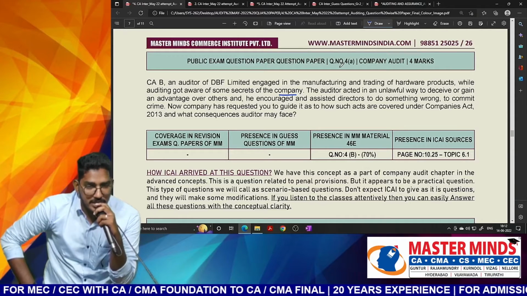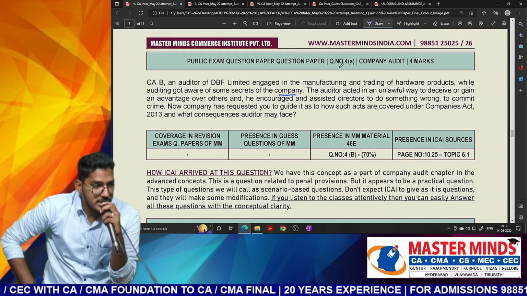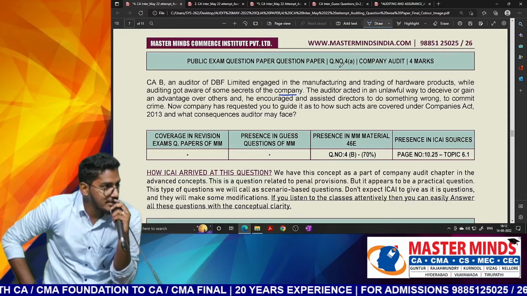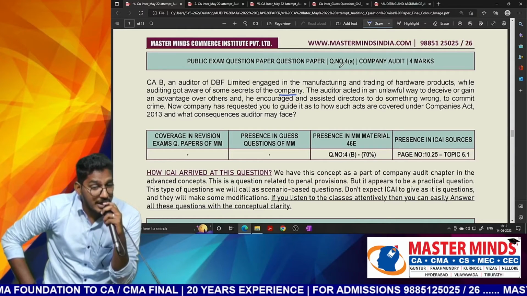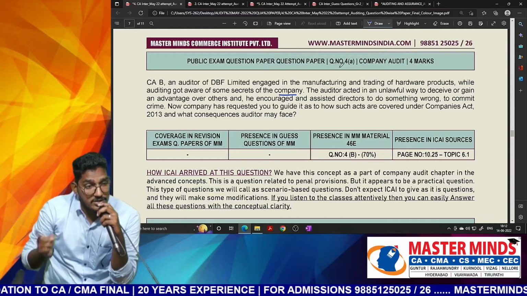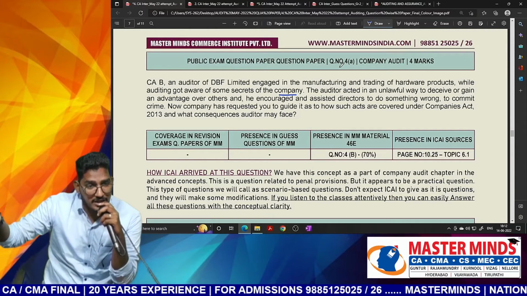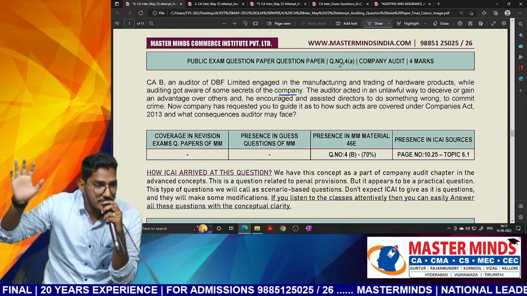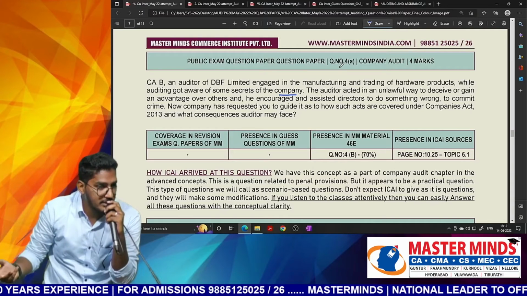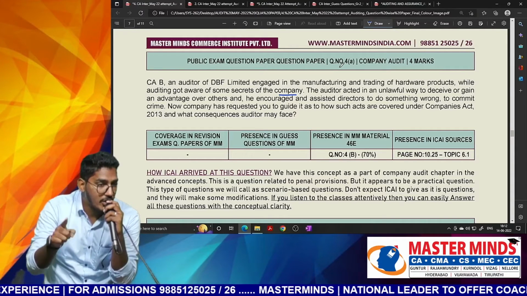Someone can make an application to the tribunal. The tribunal, if satisfied that the auditor has acted in a fraudulent manner, will pass an order for removal. And they're asking consequences also. He will not just be removed. There will be a prohibition on further appointment also. For how many years? For 5 years there will be a prohibition on further appointment. Nothing but removal of the auditor by the tribunal.